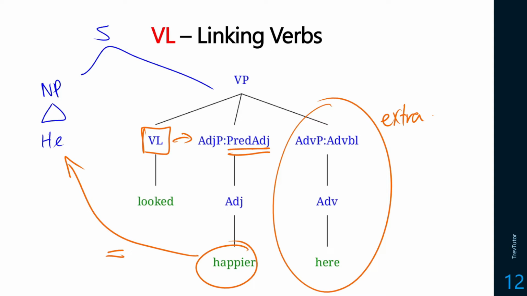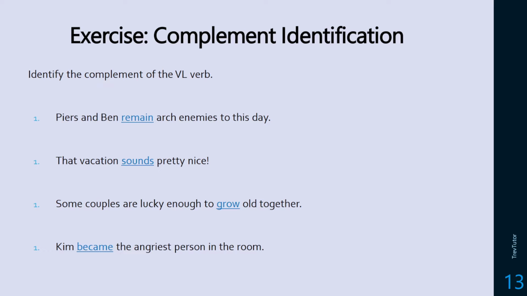He looked happier, and we would get the same information. So, with that being said, let's do some practice. I want you to try to identify the complement of each verb. So what is the thing that the subject is equaling? What is the category of the phrase, and what type of function is it? See if you can pause the video and try yourself, and I'll go over the answers.